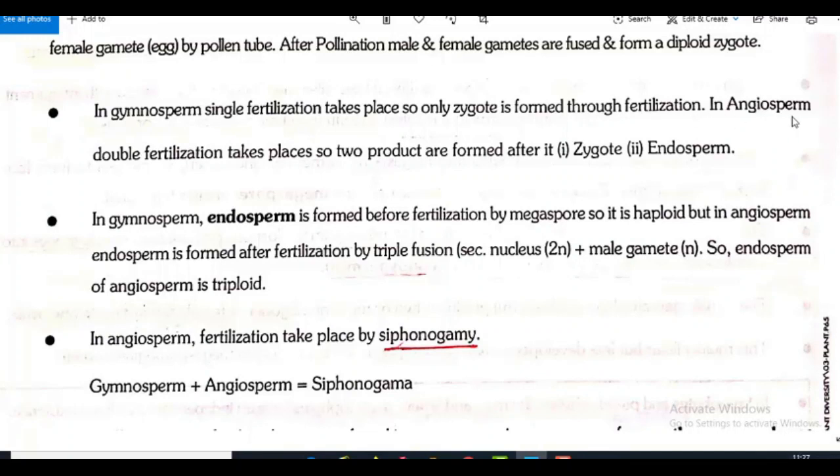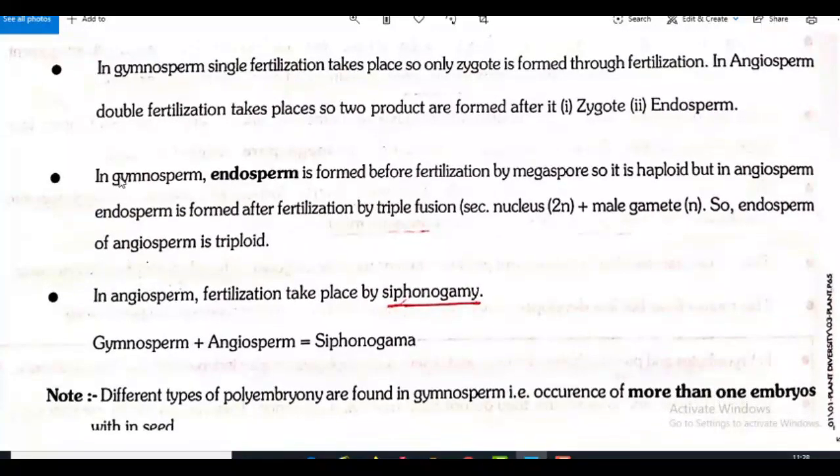But in the case of angiosperms, double fertilization takes place. So two products are formed after fertilization, that is zygote and endosperm. This point will be explained in detail when we are going to learn about angiosperms. Angiosperms are also known as what? Flowering plants. So in gymnosperms, single fertilization takes place, so only zygote is formed. In angiosperms, double fertilization takes place, that means two fertilizations take place, so two products are formed after it, that is zygote and endosperm.